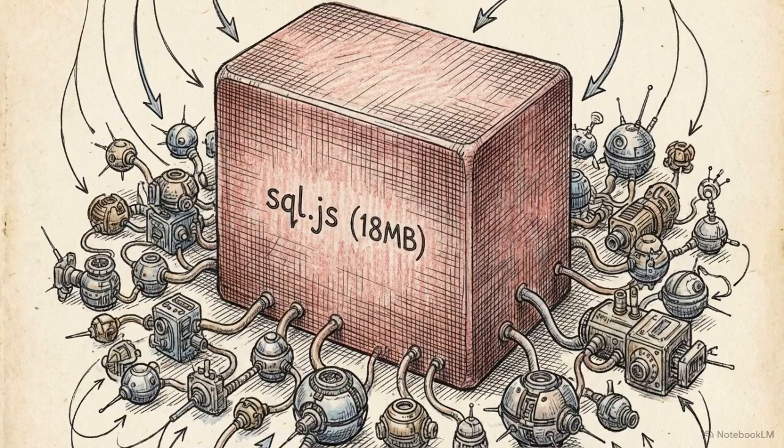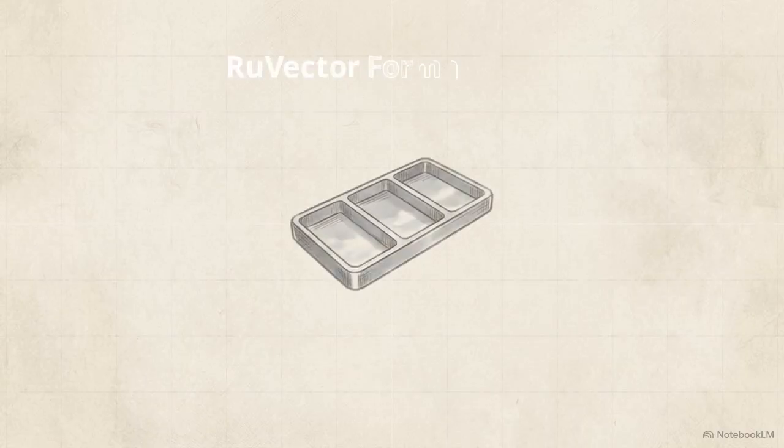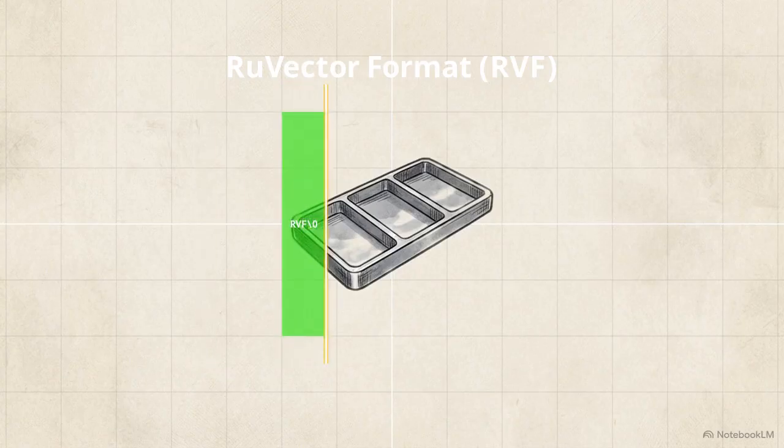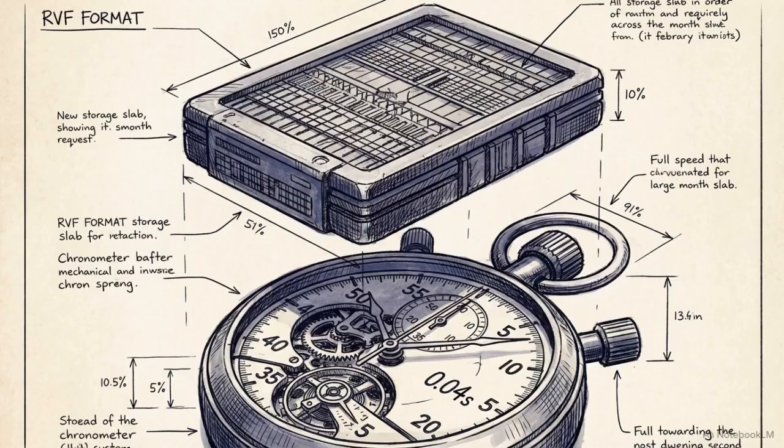Local AI memory traditionally relies on large SQL.js dependencies. Loading an 18-megabyte WASM blob creates a massive cold start bottleneck, dragging down the speed of operations. This diagram breaks down Ruflo's engineered replacement, the RVF, or Ru vector format, binary layout. It consists of a 4-byte magic header, adjacent metadata section, and packed binary entries. RVF is written in pure TypeScript with 0 external dependencies. This lightweight footprint forces system cold starts down to under 50 milliseconds.